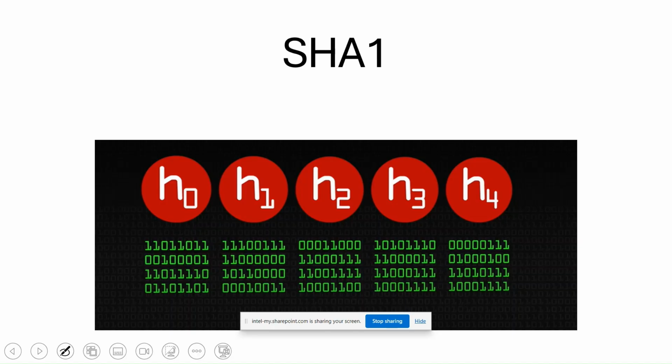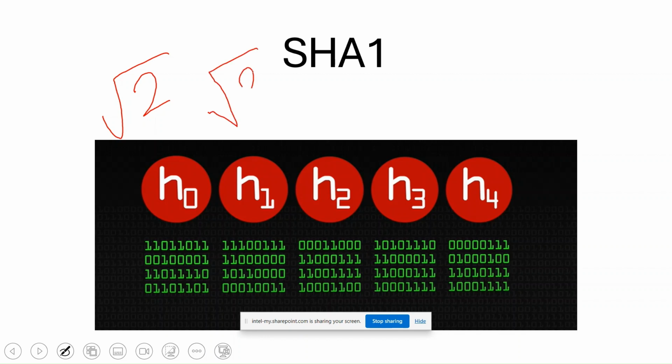So now let's say we have padded a value. Now what we need, how does SHA-1 work, the internal working? There are 5 states: H0, H1, H2, H3, H4. Each one of them is a 32-bit random value. They are pseudo random values, derived basically from